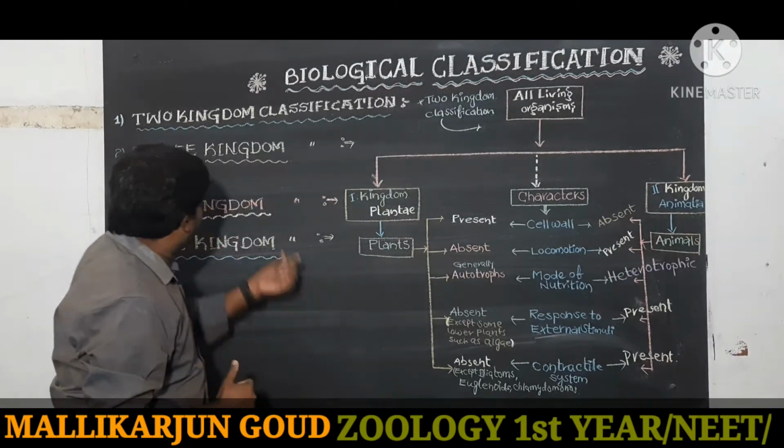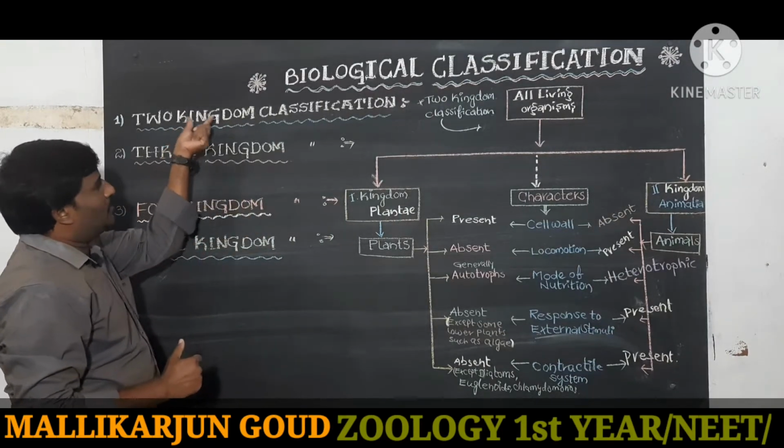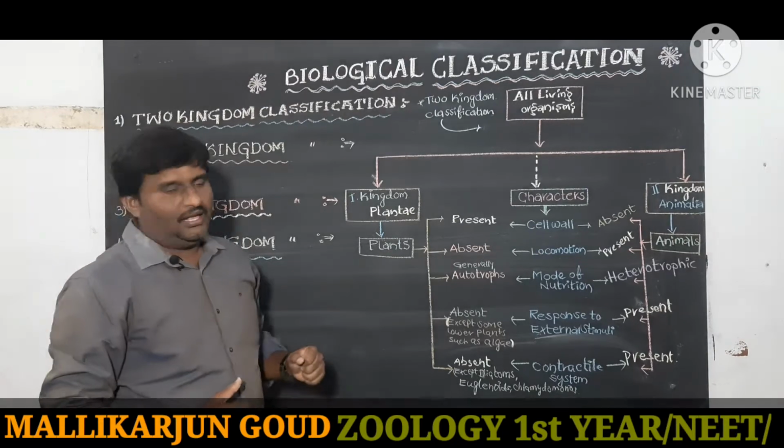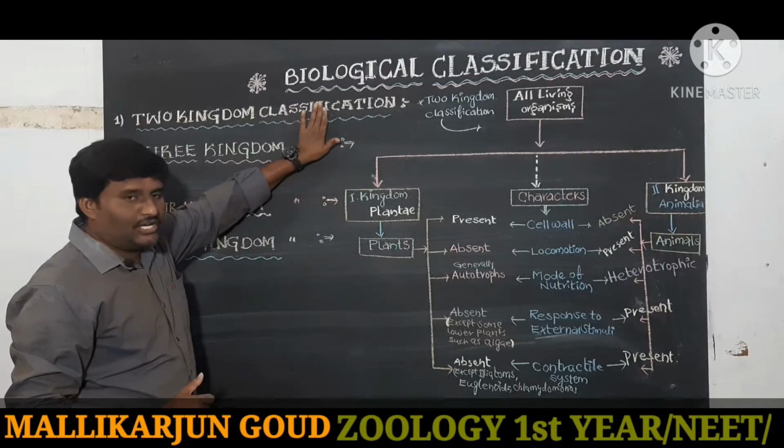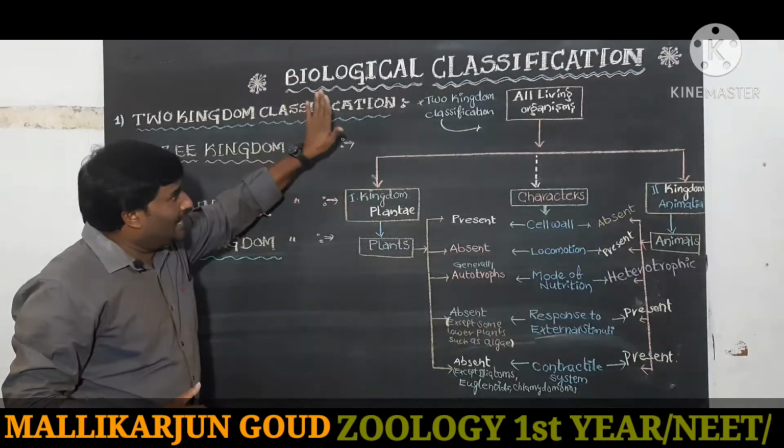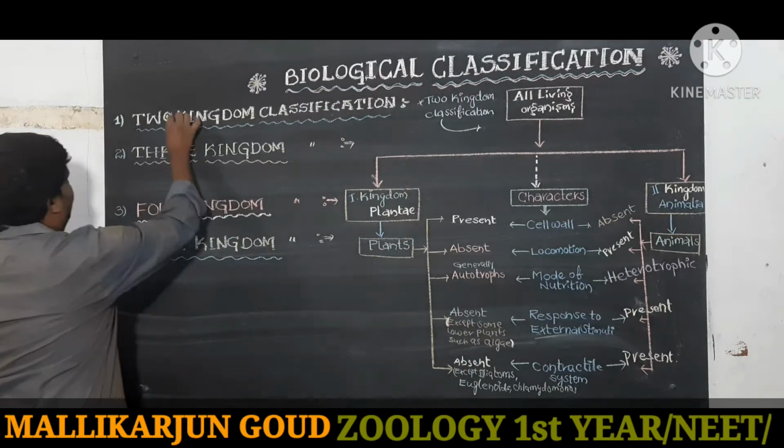Now we discuss the 2 kingdom classification, which was created by Linnaeus.